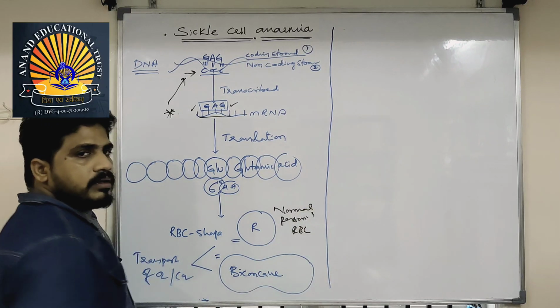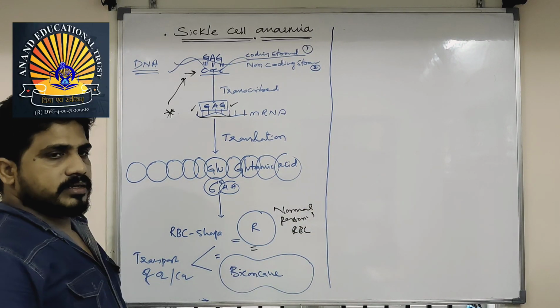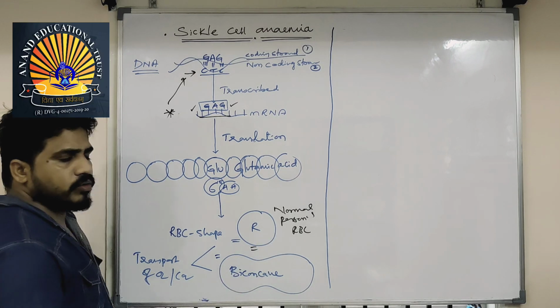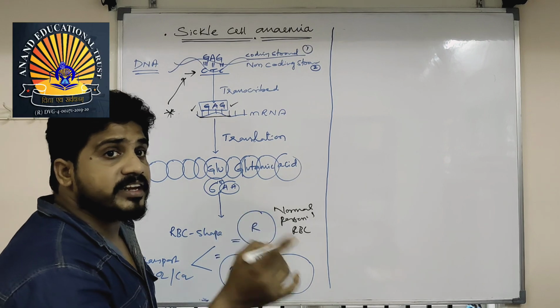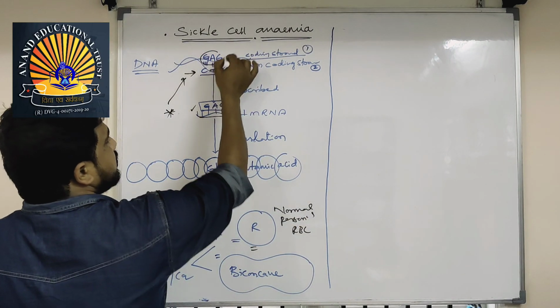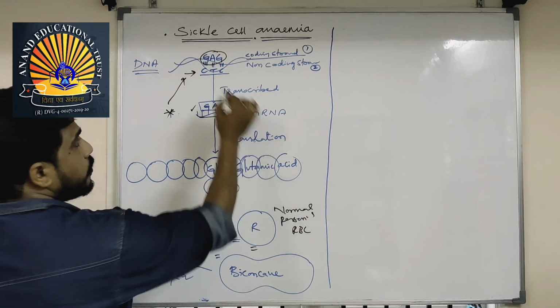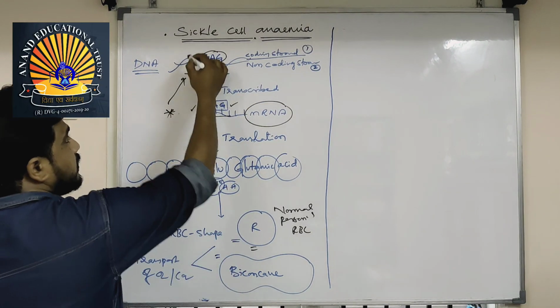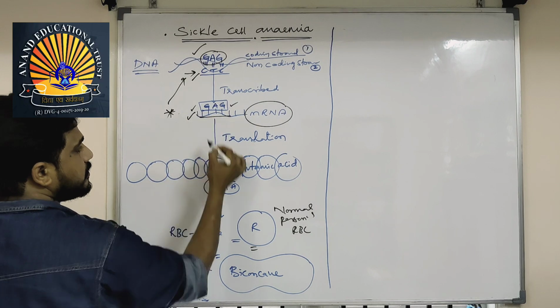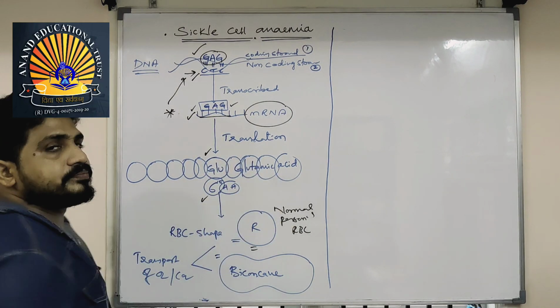In a person's normal RBC, the shape, that is round or biconcave, is produced by the code present on the DNA coding strand. If they ask, the answer will be GAG. Coding strand sequences are as they are in the mRNA. So the question may be here, or here, or here.